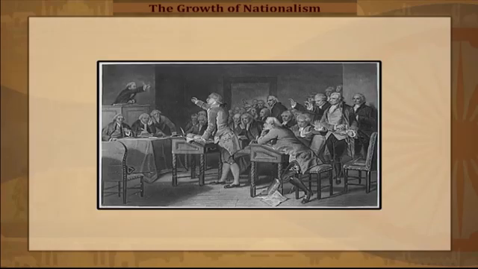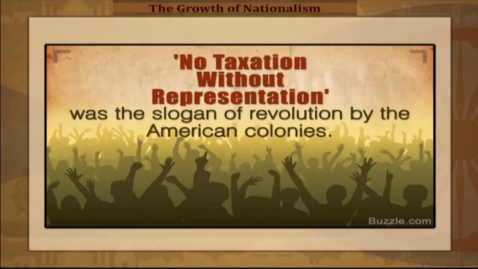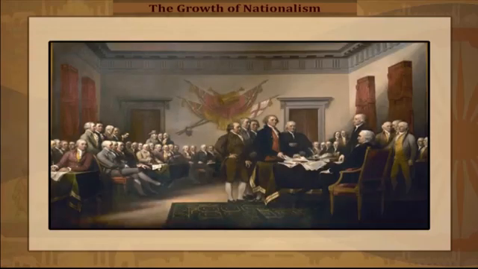The colonies protested against the act as they believed that the British government had no right to tax them and the taxes were unjust as British Parliament did not have any representatives from the colonies, so it did not have the right to levy taxes either. The colonies demanded representation in the Parliament before any tax could be imposed on them. They coined the slogan, "No taxation without representation." When the uprising turned violent, the English repealed the Stamp Act. However, the English maintained that they still had the right to collect taxes from the colonists.